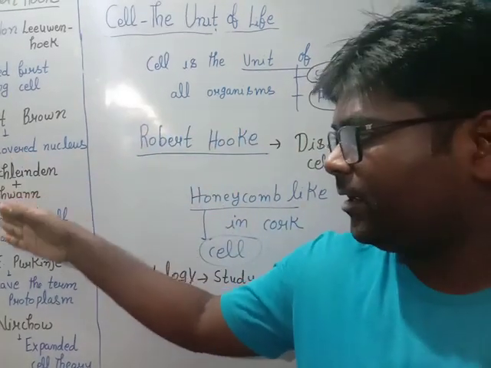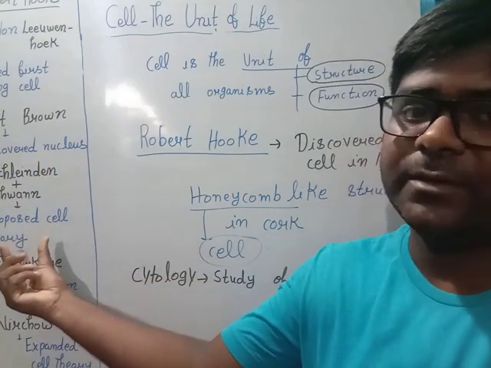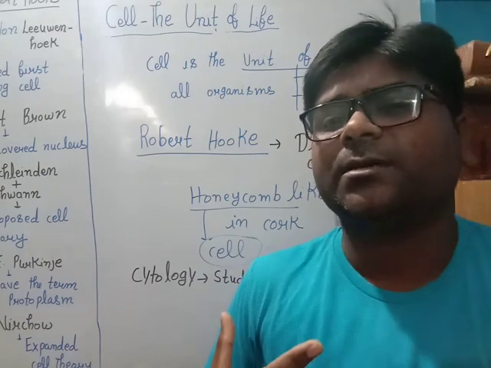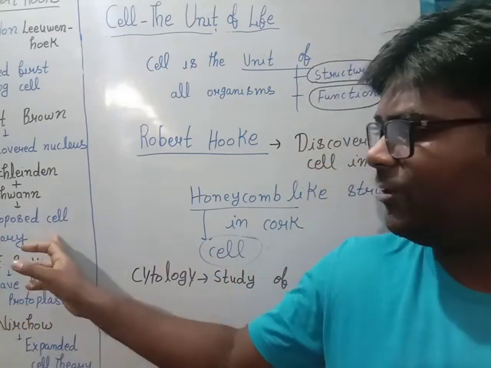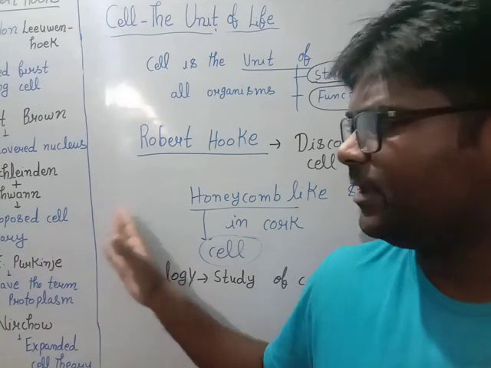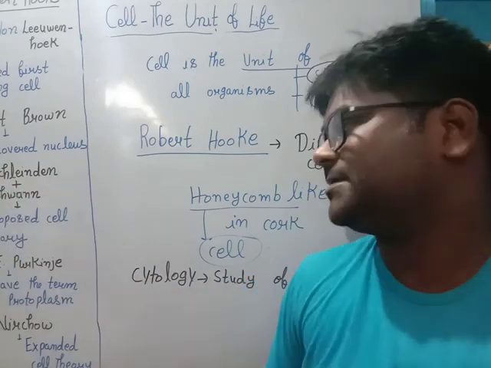That's why they together proposed cell theory. They gave a few points which are known as cell theory. We'll take the detailing of the cell theory in the next video. You need to only focus on the work of the scientist.